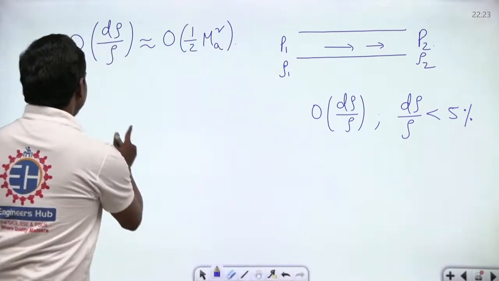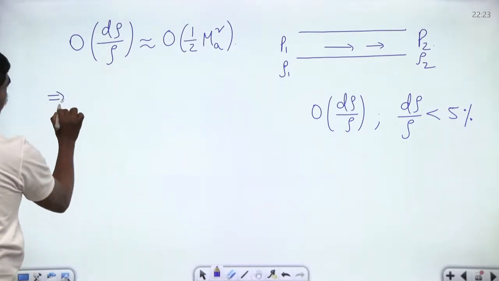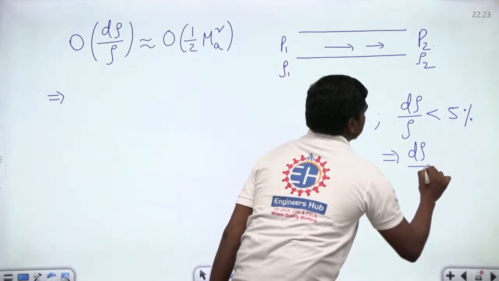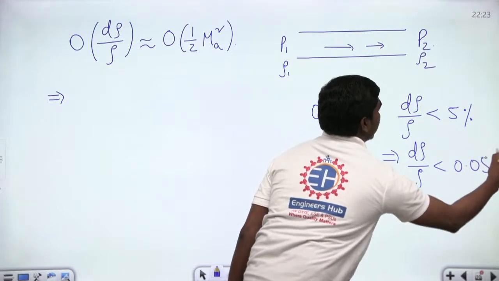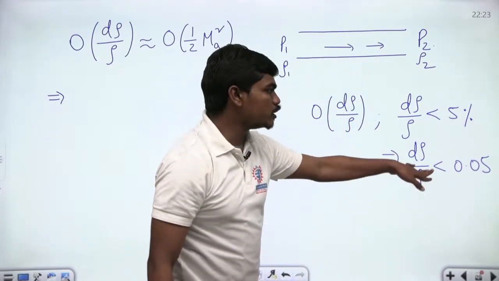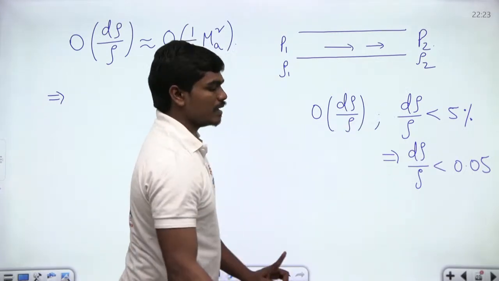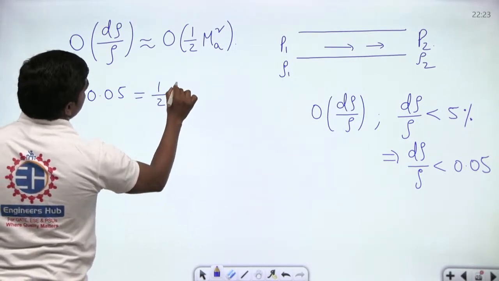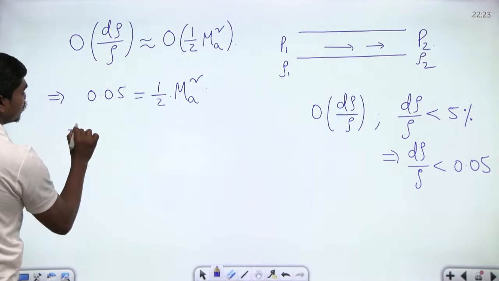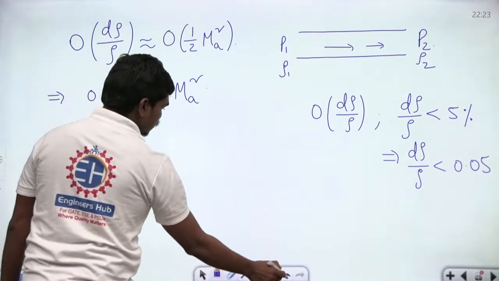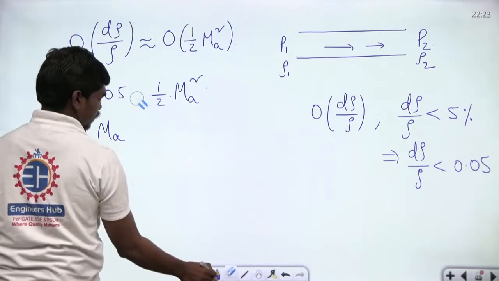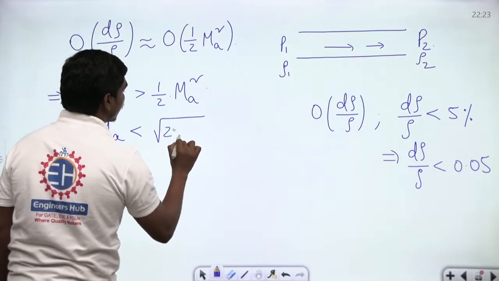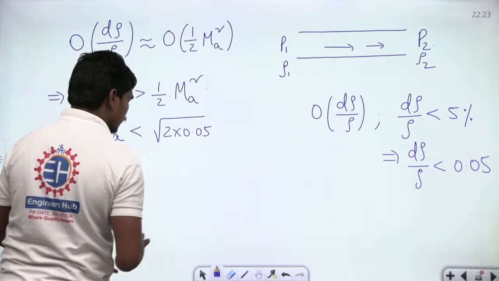Now, please see carefully. If this value is less than 5%, that means dρ by ρ is less than 0.05, because 5 divided by 100. So dρ divided by ρ is less than 0.05. If you consider this 0.05 equal to half times Mach square, then what will be the Mach number? Then Mach number is less than square root of 2 times 0.05, which is actually square root of 0.1.